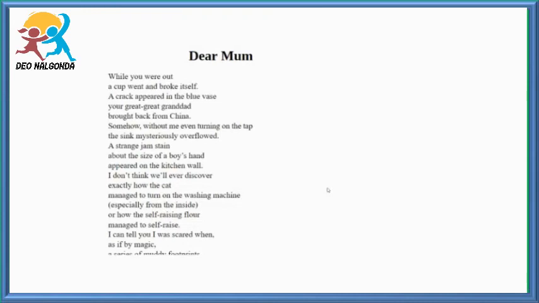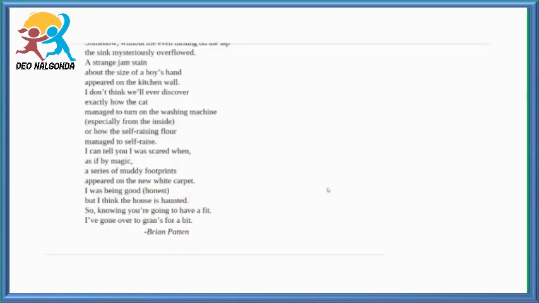Coming to the next stanza, I can tell you I was scared when, as if by magic, a series of muddy footprints appear on the new white carpet.